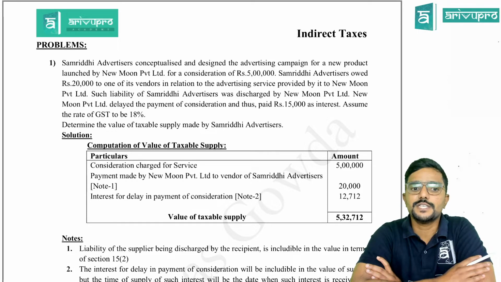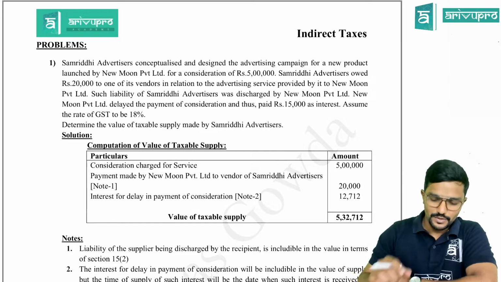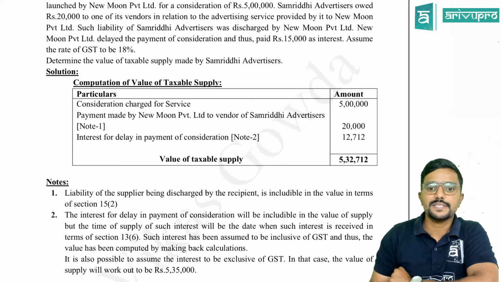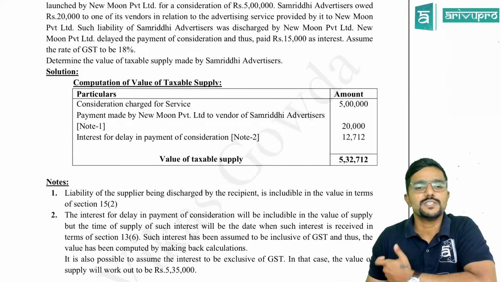Assume the rate of GST to be 18%. So they have also given the rate of GST, which is 18%. Determine the value of taxable supply made by Samriddhi Advertisers. Chalo. So what is the price they are charging for their service? Straight away 5 lakh. So this is the price.